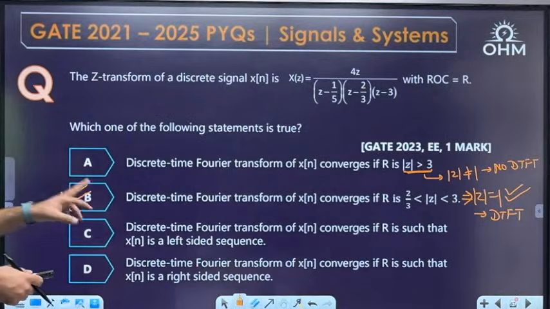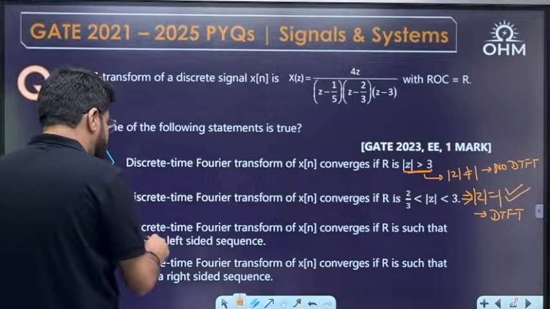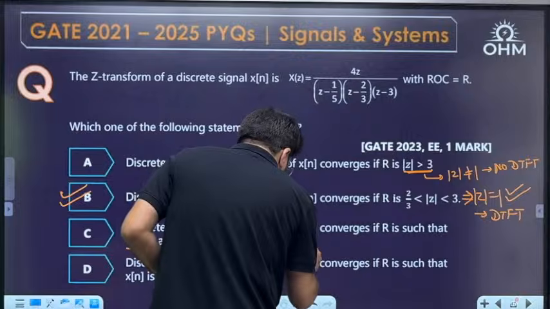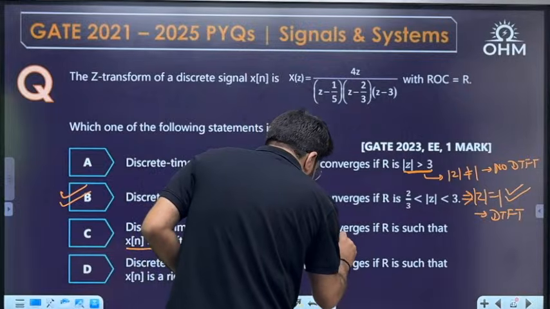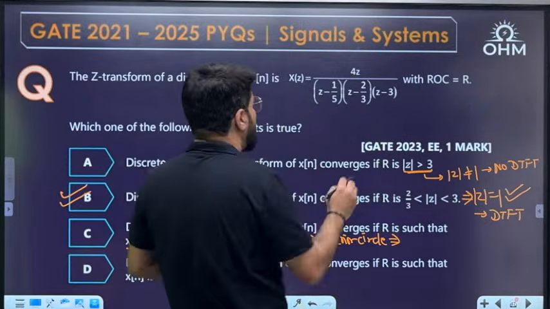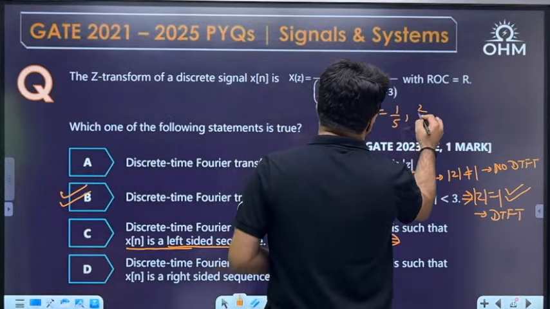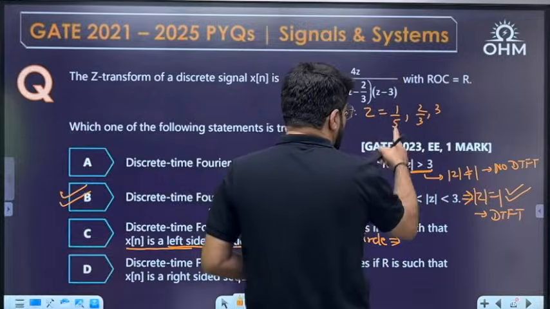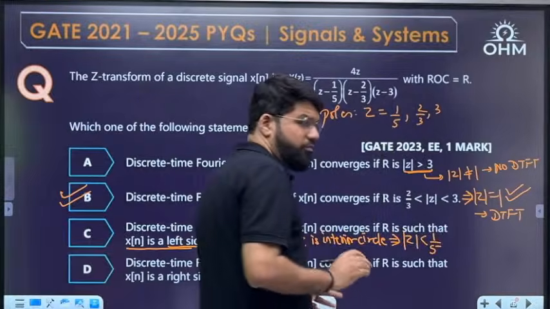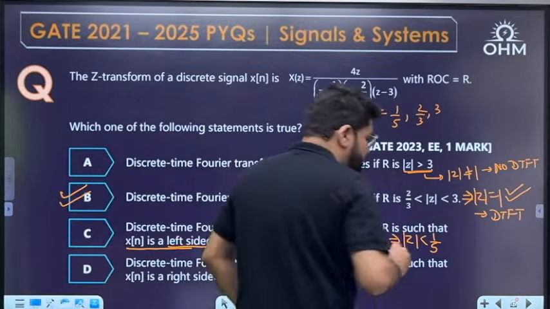Now what is option C? Anyway, it has to be wrong. DTFT of x[n] converges if R is such that x[n] is a left-sided sequence. Now whenever you have a left-sided sequence, the ROC is an interior circle, inside the innermost pole. So what are the poles here? 1 by 5, 2 by 3 and 3. Which of them is the innermost pole? 1 by 5, the smallest pole. So the ROC is mod z less than 1 by 5. For option C, they have given it in language form, but if you convert it, mod z less than 1 by 5 is the ROC.